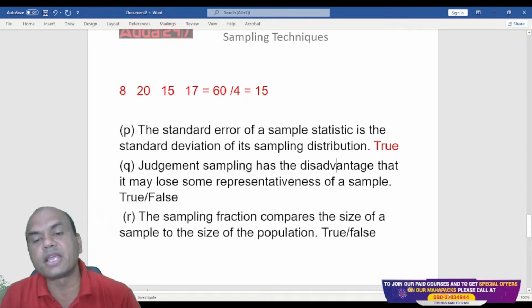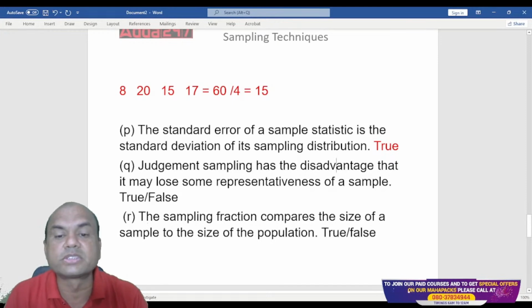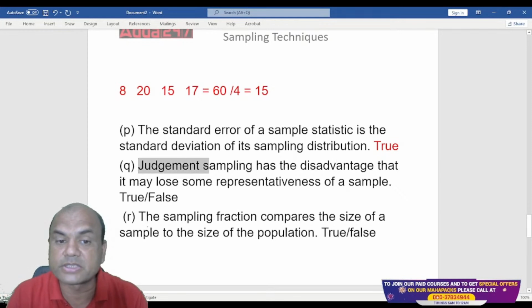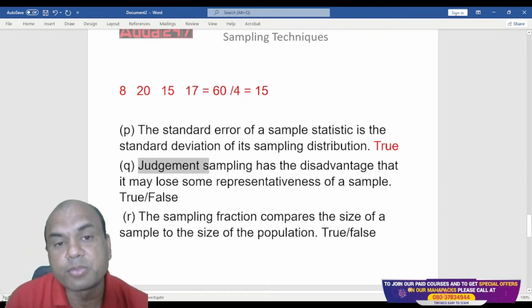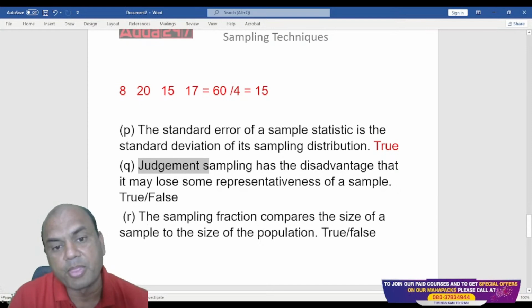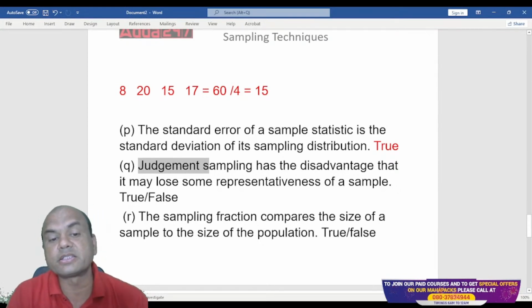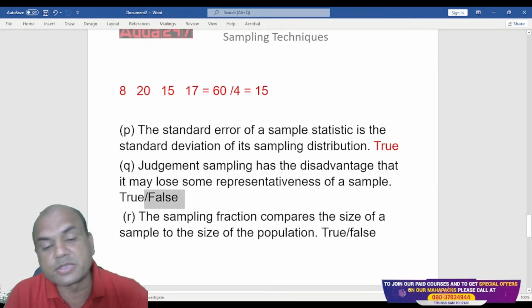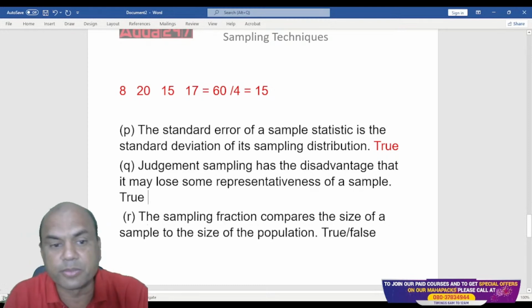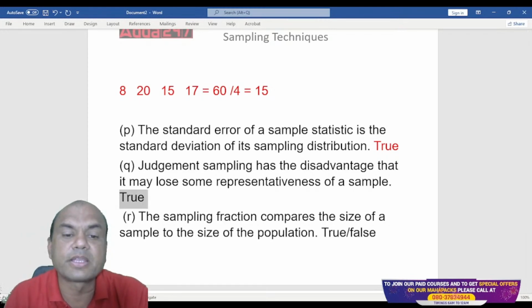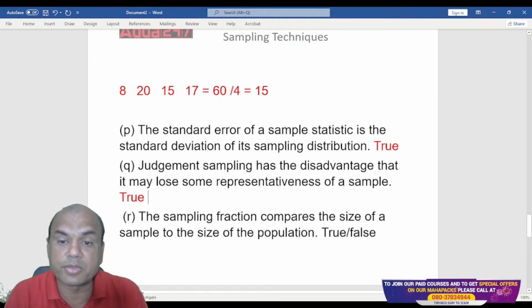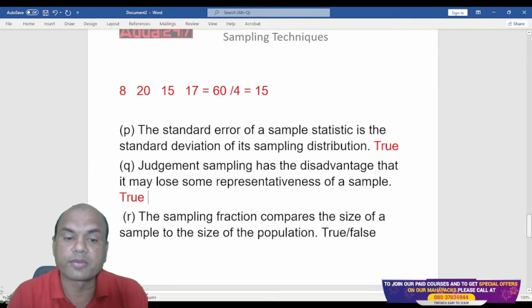Judgment sampling has the disadvantage that it may lose some representativeness of the sample. What is judgment sampling? There are 2 types of sampling. One is probability, second is judgment. That is true, because judgment is based on the individual's judgment. Suppose I am the judge, I feel something is right, but there may be other things which are out of my purview or out of my thinking, but they may also be right. So that is true over here.